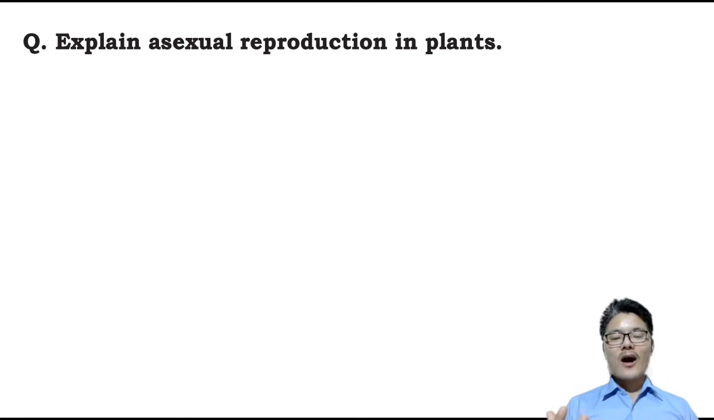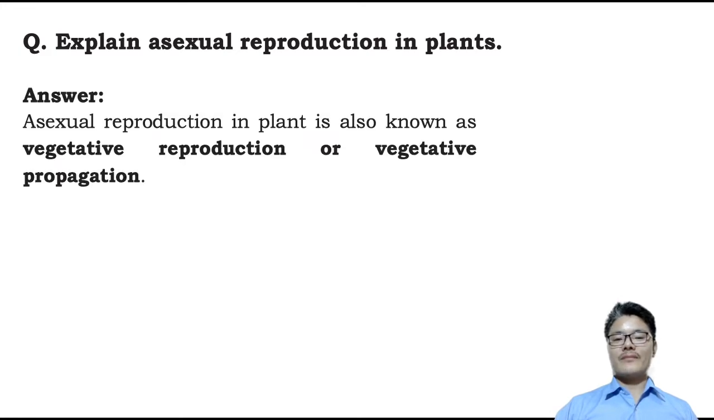Now, how does the asexual mode of reproduction occur in plants? How do plants reproduce asexually? The asexual mode of reproduction in plants is technically called vegetative reproduction or vegetative propagation. So vegetative reproduction or vegetative propagation here means asexual reproduction in plants.